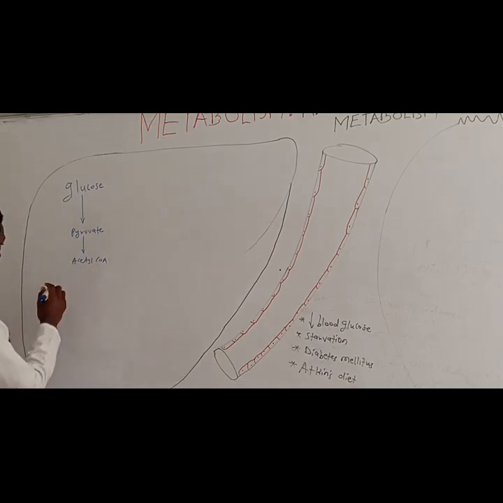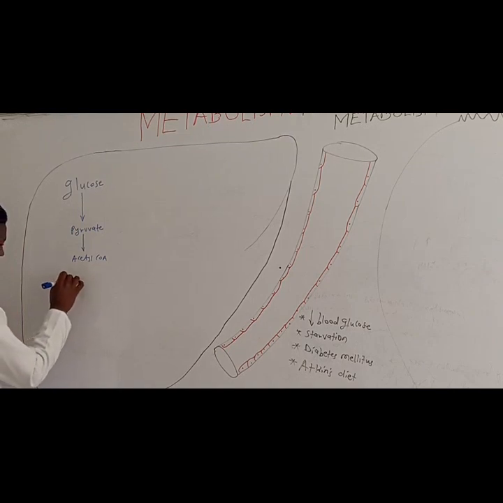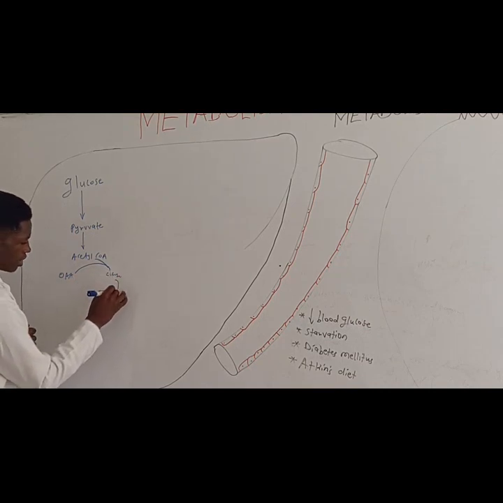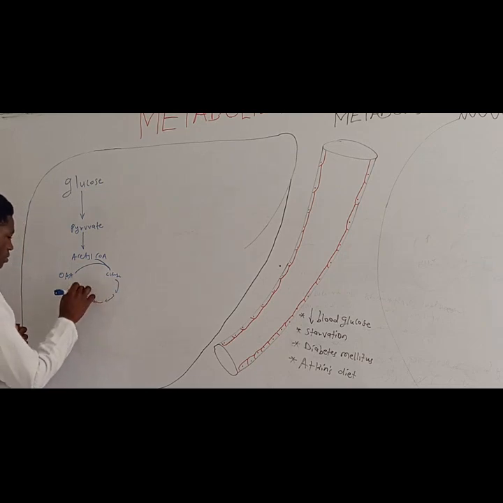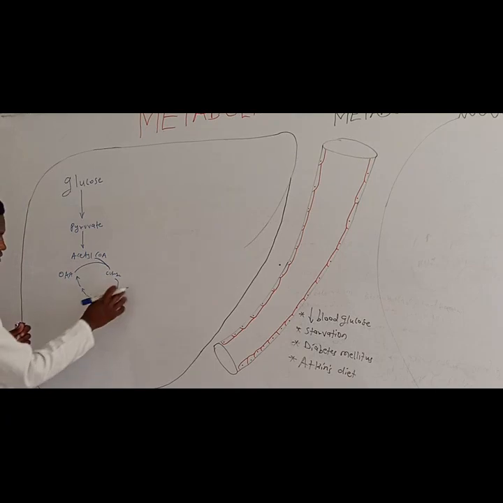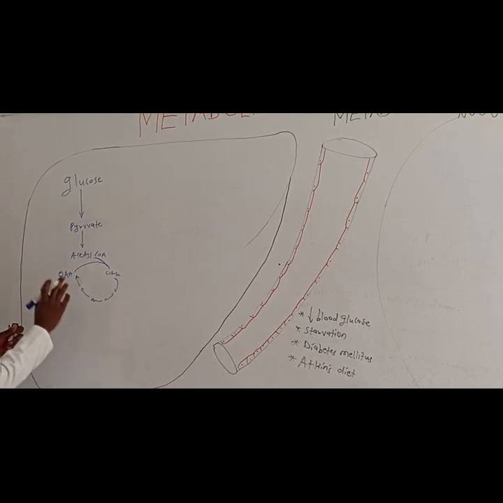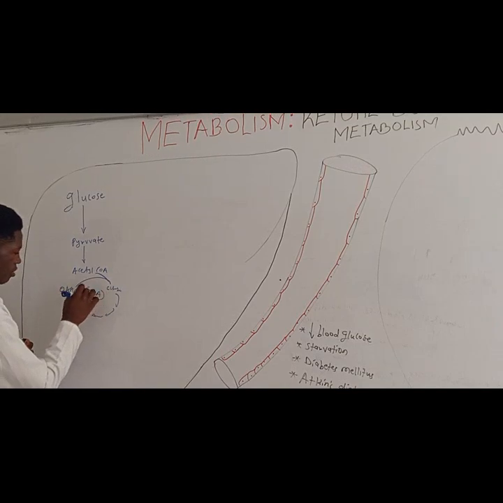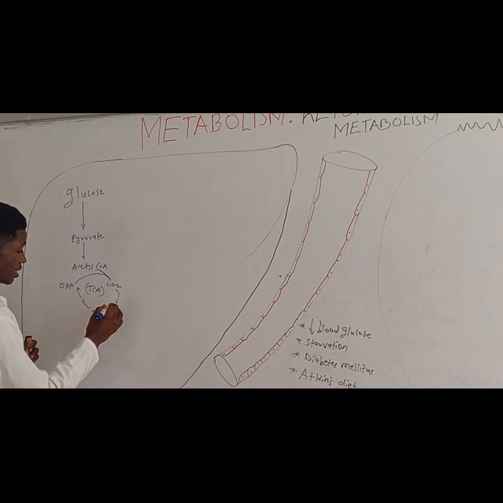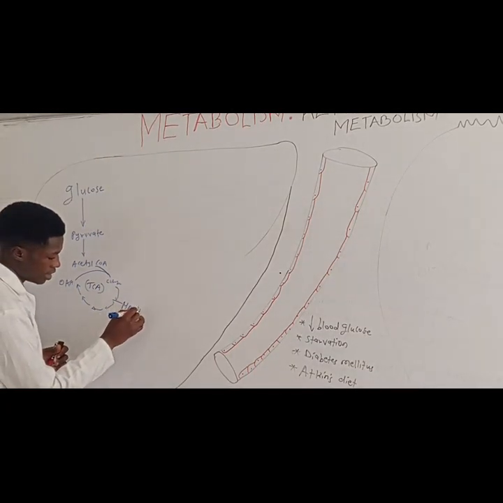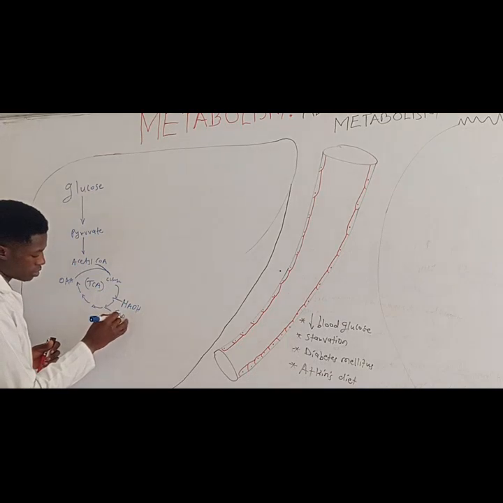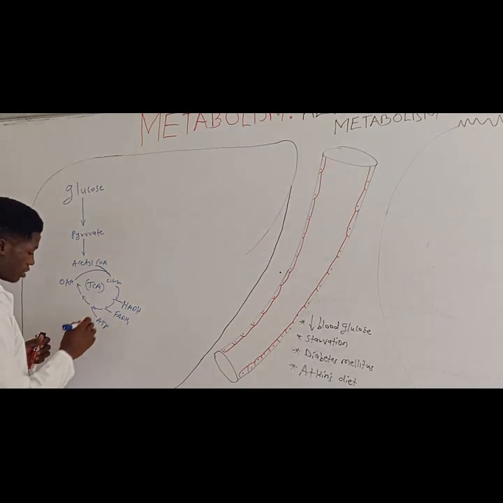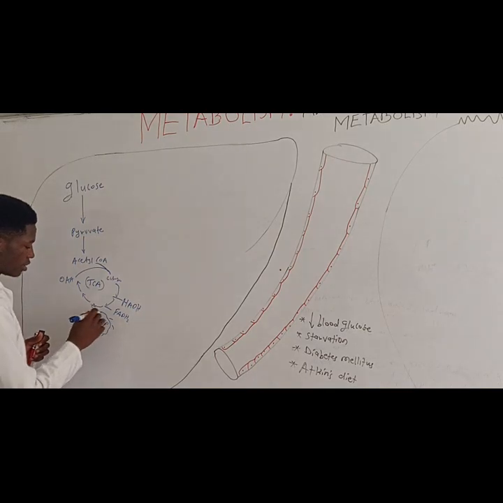Now, acetyl-CoA can then react with oxaloacetate to form citrate. Then you are going to run the TCA cycle: the citrate, isocitrate, alpha-ketoglutarate, succinyl-CoA, fumarate, malate, and everything of the TCA. From the TCA you always generate the NADHs, the FADH2, and a small amount of energy through substrate level phosphorylation.